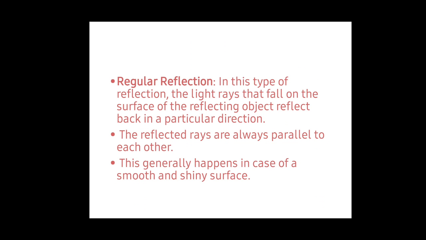Next, regular reflection. In this type of reflection, the light rays that fall on the surface of the reflecting object are reflected back in a particular direction. These are the two types of reflection, and they are classified on the basis of the surface.